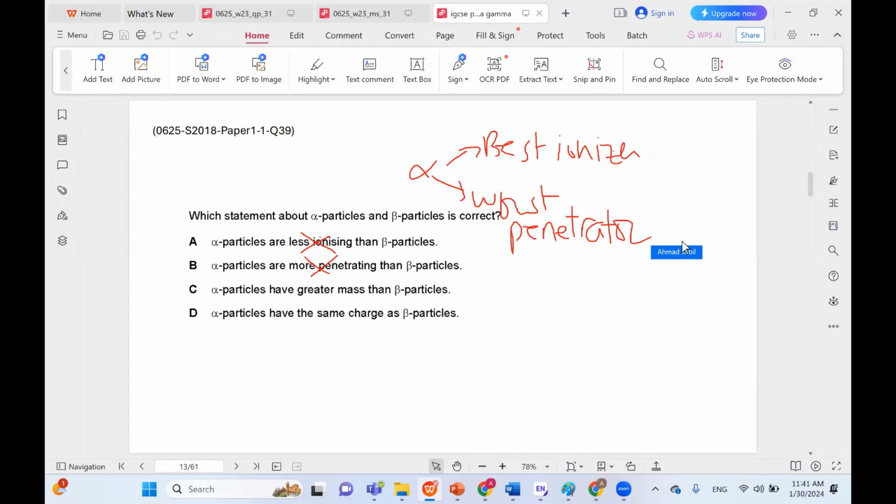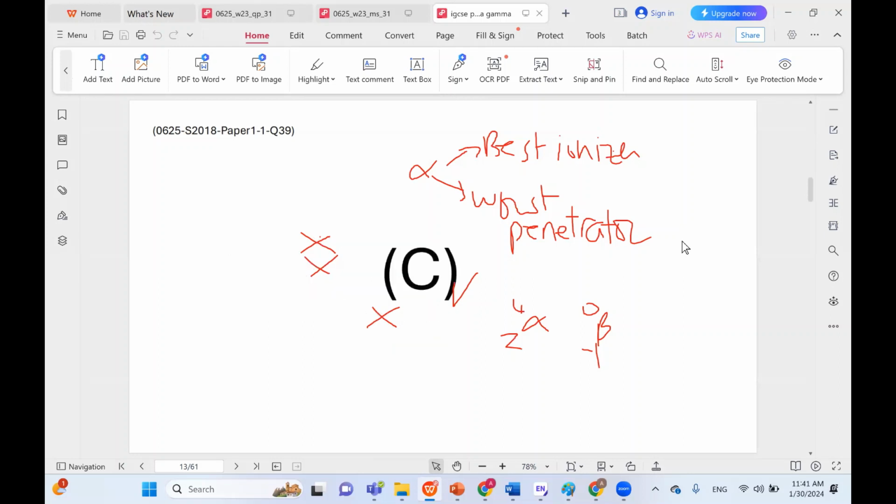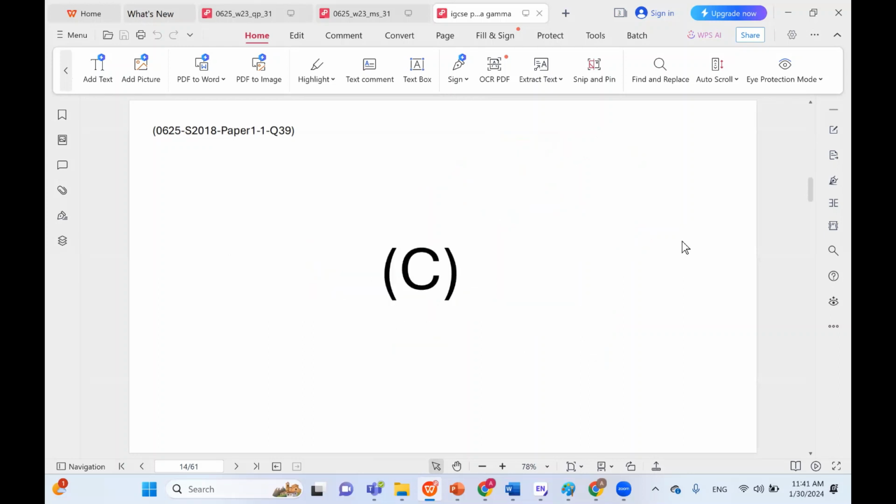Alpha particles have greater mass than beta. This is correct. We said alpha has 2 neutrons, 2 protons. Beta has no neutrons or protons, just a negative electric charge. So beta is almost zero mass. Not zero, but it has about 1/1,000,000th of the mass of alpha, actually. Alpha has the same charge as beta. This is incorrect. Alpha is positive and beta is negative. So C is the correct choice in this case.